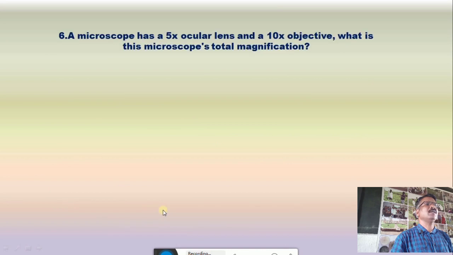Now question number 6, a microscope has a 5x ocular lens and 10x objective. What is this microscope's total magnification? Option A is 4x magnification, B. 14x magnification, C. 50x magnification, and D. 400x magnification, and the correct answer is 50x magnification.